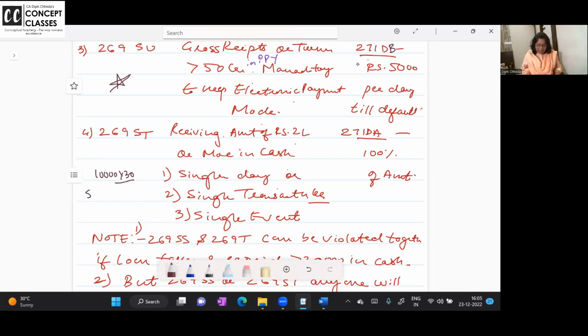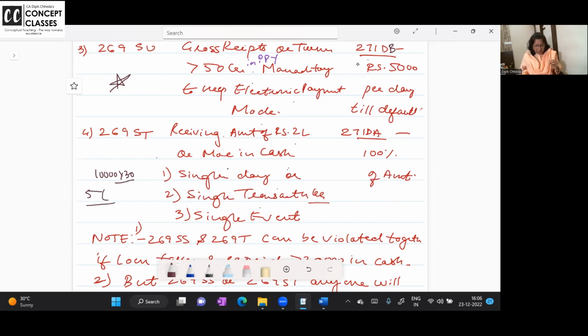Is this example clear? 10,000 rupees of goods every time you come and take, and while making payment you're saying, sir, all the bills are different. So what? But in a single day you are paying me 3 lakh rupees, which is 2 lakh and more, taxable. So if I receive it, it will be treated as my income, and under 269ST and 271DA in the form of penalty, 100% this amount will be taxable. Or receiving an amount of 2 lakh or more in cash for a single transaction. For a single transaction also, I cannot receive 2 lakh at a time.